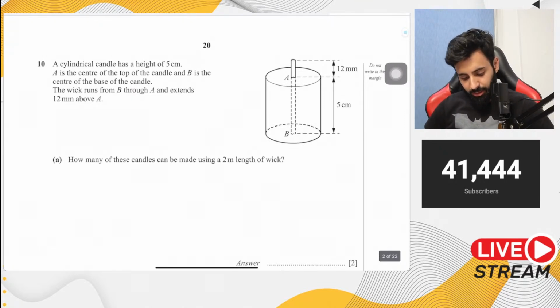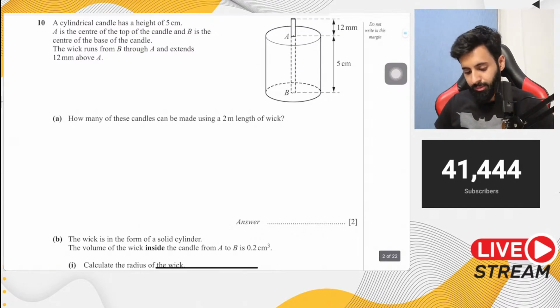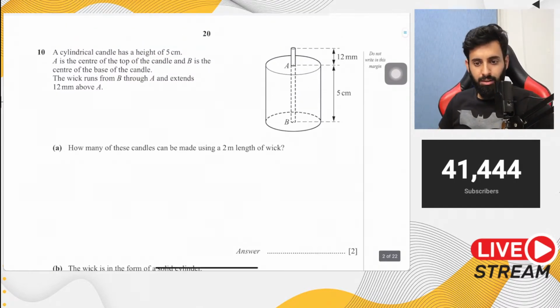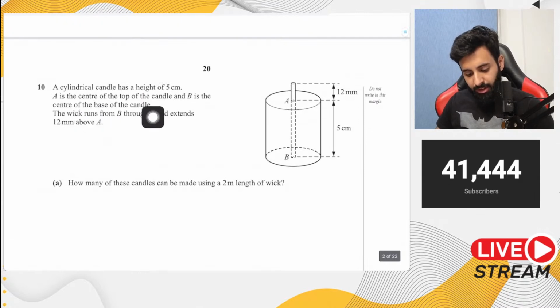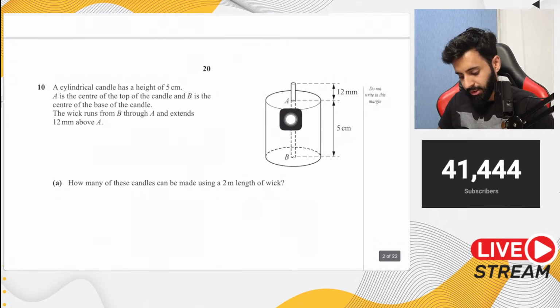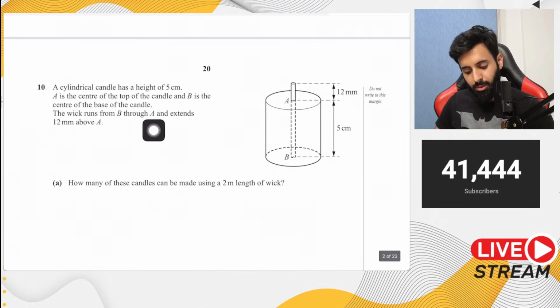Okay, so here's a question. This is from May June 2011, paper 2, variant 1. Okay, so let's start. It says a cylindrical candle has a height of 5 centimeter. A is the center of the top of the candle and B is the center of the base of the candle. Okay, so here's the candle. A is the center of the top, B is the center of the base. The wick runs from B through A and extends 12 millimeters above A.